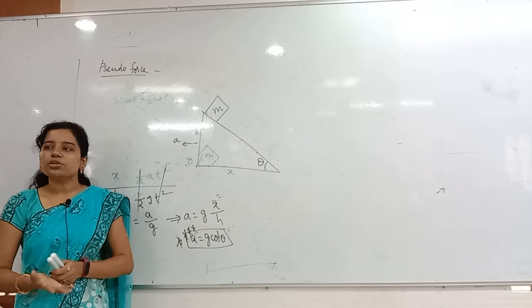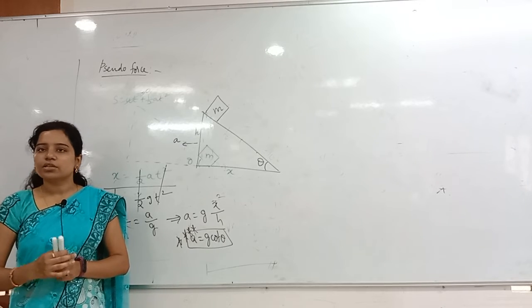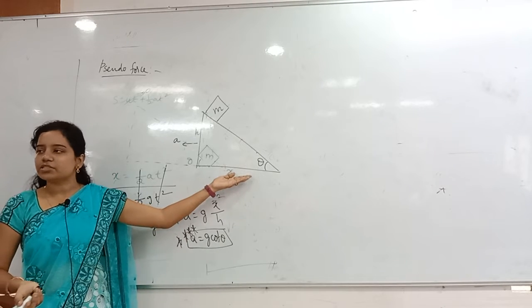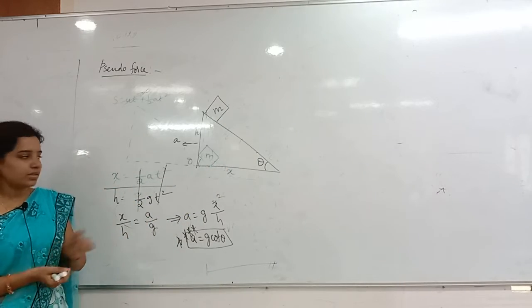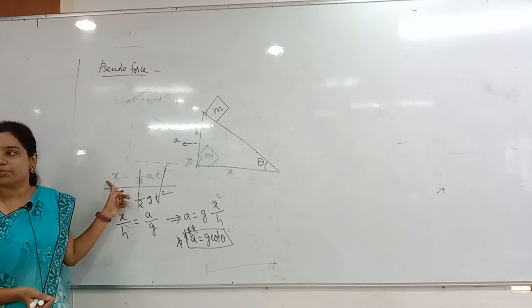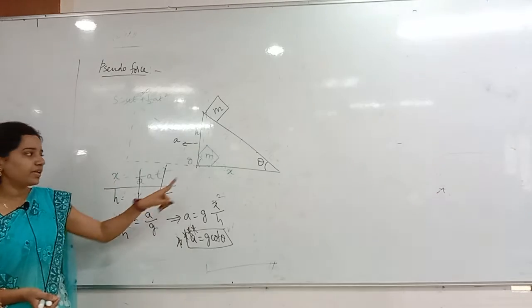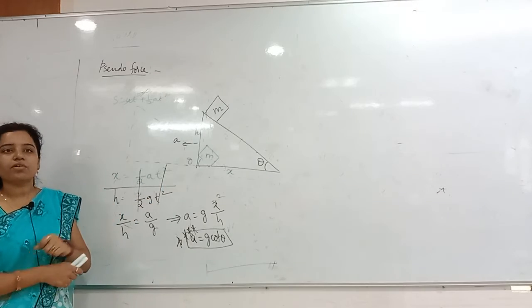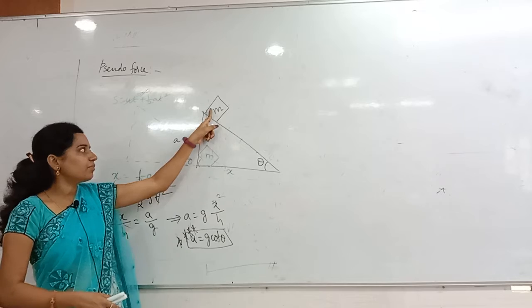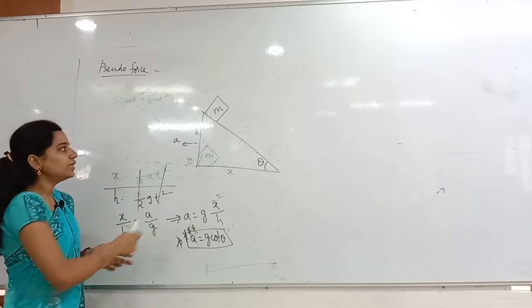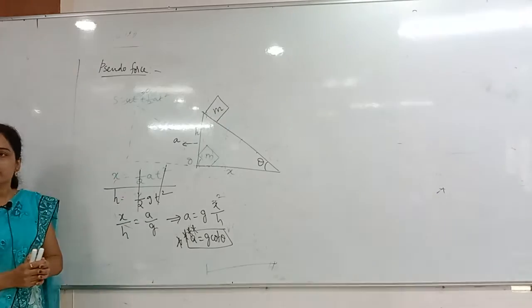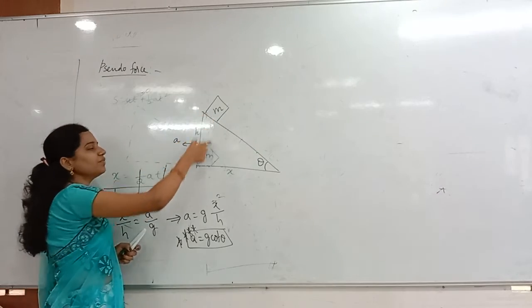So s is equal to ut plus half a t square. u is 0, since initially it is at rest, so x is half into a into t square. This is for the inclined plane. Meanwhile, the block came from the top point to the bottom, so it covered distance h, purely moving under gravity.